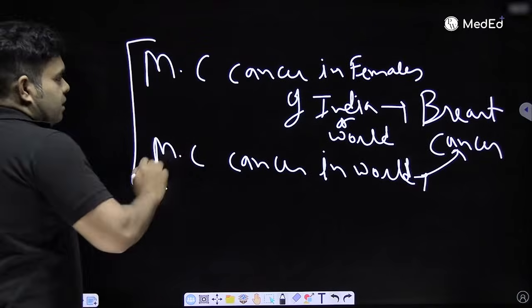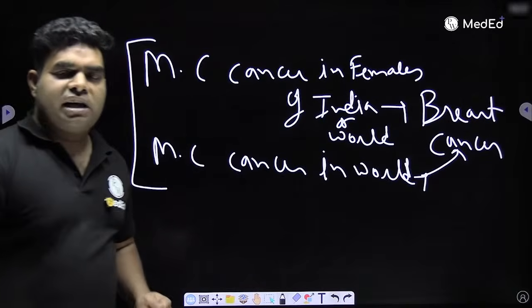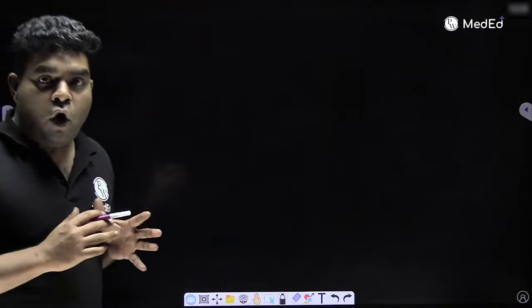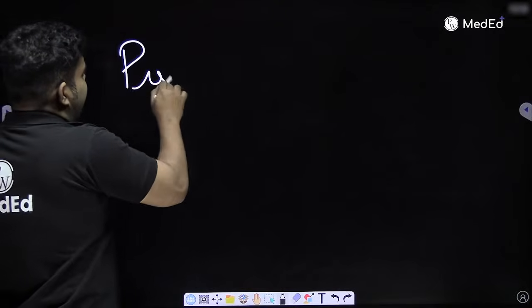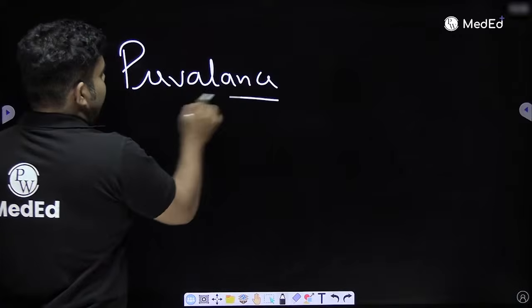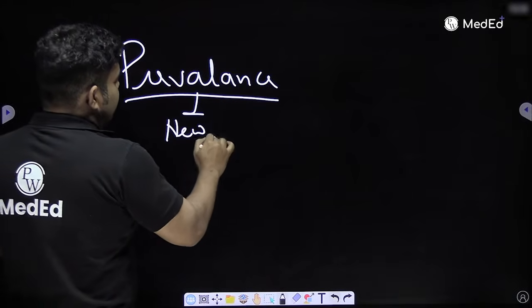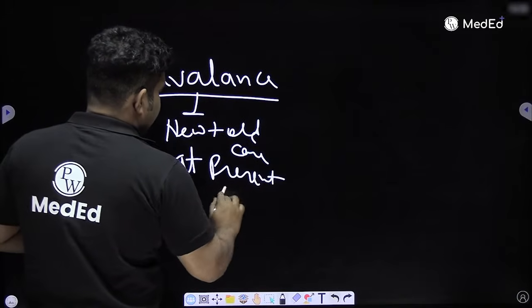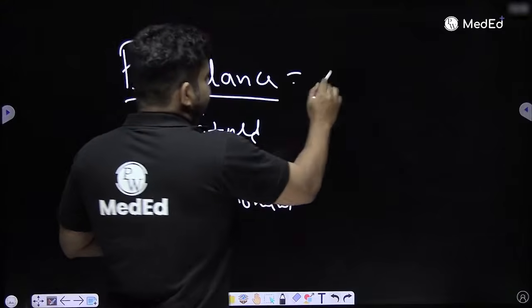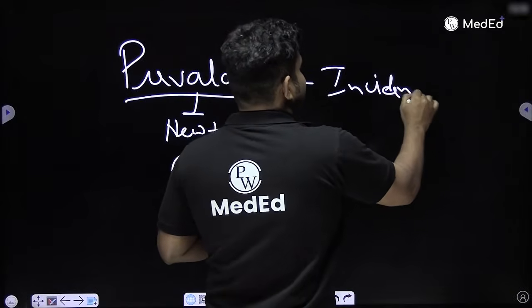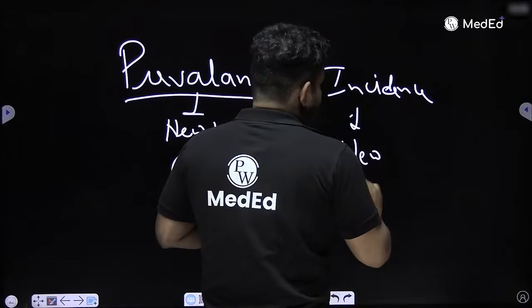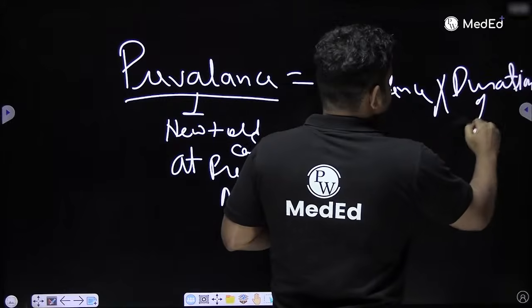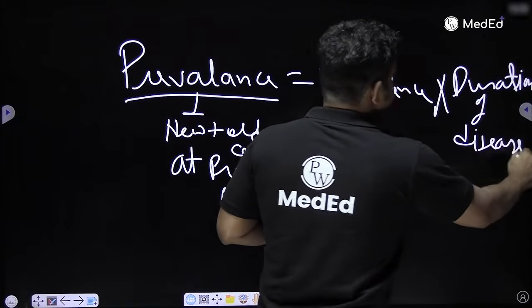Now you will ask, sir, why? Why is breast cancer more common, not cervical cancer? Because in breast cancer, people survive for a longer time. At any time, if you are measuring the burden of total cases, prevalence means new plus old cases at the present moment. How many of the total people are suffering at present? And this prevalence is incidence into duration of disease. Incidence means new cases, and it directly depends on duration of disease. Duration of disease means for how long people are suffering.